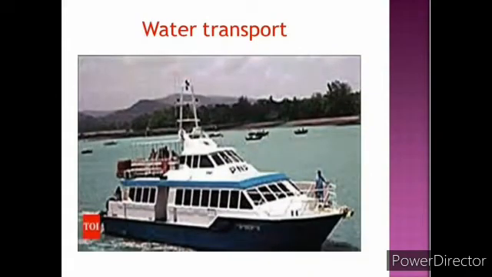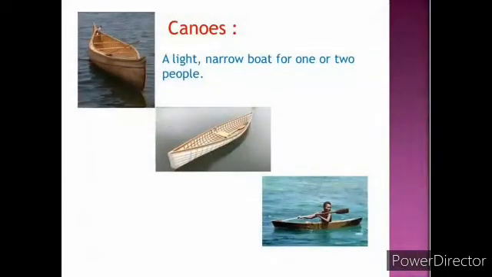Now let's start water transport. Children, vehicles that are used to travel on water are means of water transport. Human beings probably made their first journey on the water by floating on rivers and bays on top of tree trunks. Canoes. Do you know canoes means a light narrow boat for one or two people. The first canoes were believed to be made by hollowing out tree trunks.